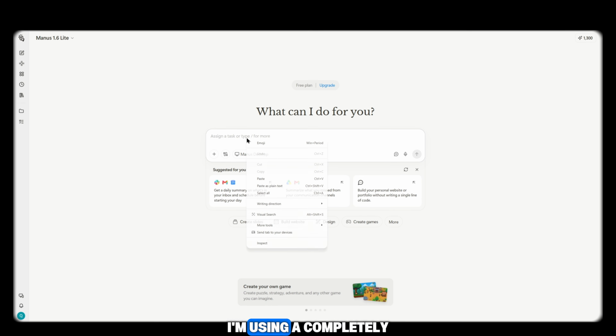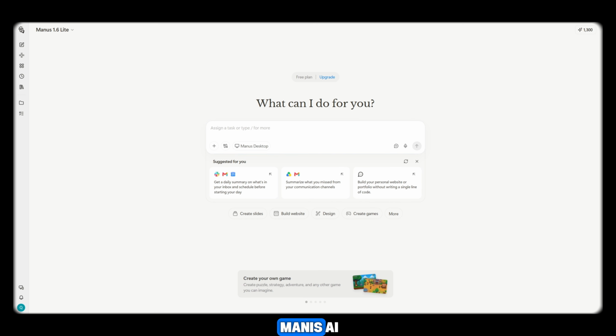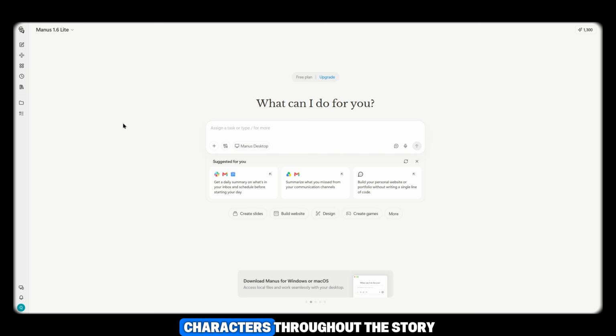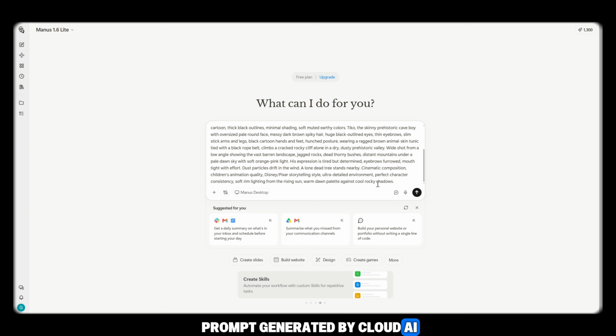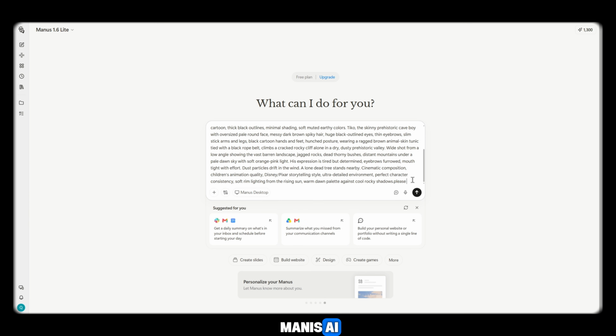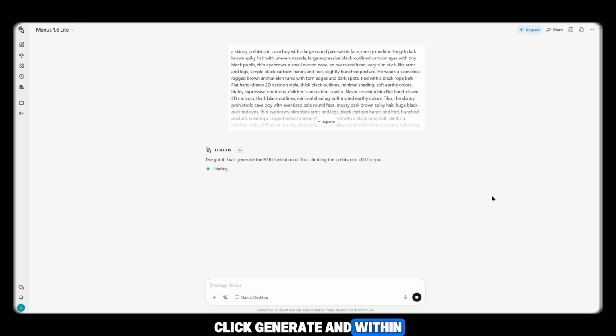For this, I'm using a completely free AI tool called Manus AI. After logging in, simply paste your prompt. If you want consistent characters throughout the story, add the words "consistent character" to your prompt. Then copy the image prompt generated by Claude AI and paste it into Manus AI. You can also add your preferred aspect ratio, such as 9:16 for shorts, or 16:9 for YouTube videos. Click Generate, and within about 30 seconds, your first image will be ready.